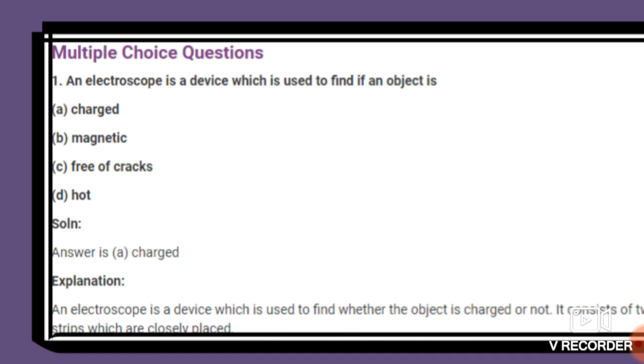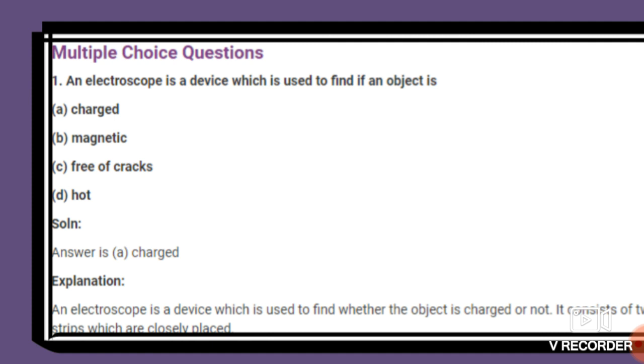First question: an electroscope is a device which is used to find if an object is. For what purpose is the electroscope used, students?